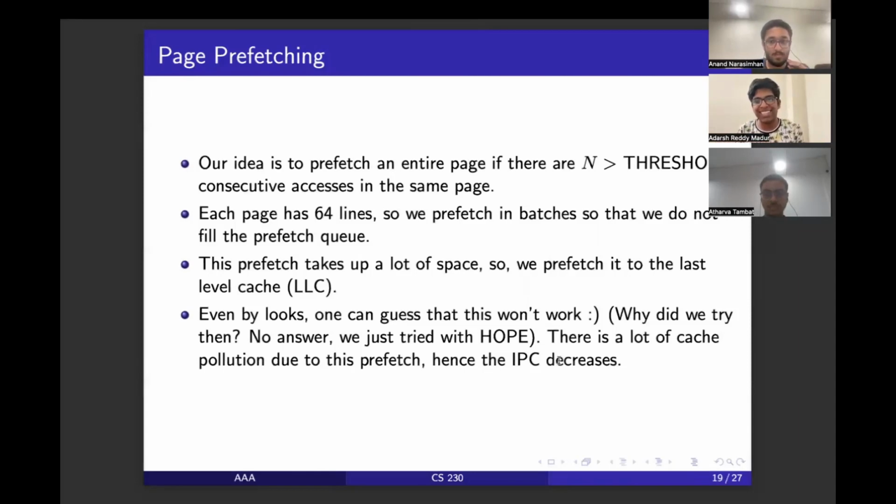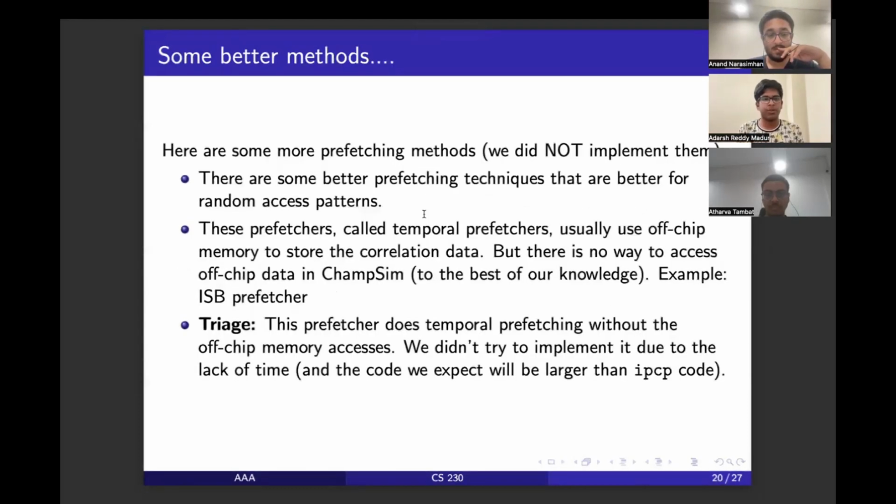But as we can clearly guess, this ends up dumping a lot of stuff from the memory. So it ends up polluting the cache. Since a usual page is 64 kilobytes, we can't prefetch it into L2 cache or L1 cache. It will end up occupying most of those caches. So we prefetched into LLC. But still, we didn't observe great improvement in performance, because there's a lot of cache pollution going on. To reduce that, we'll have to go to more refined strategies. This is a very crude one that we could think of. We should refine this to make it better. And we have explored these refinements over the internet, but we couldn't really implement them. So this slide is just about that.